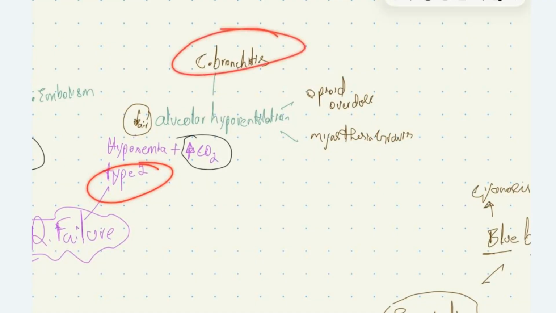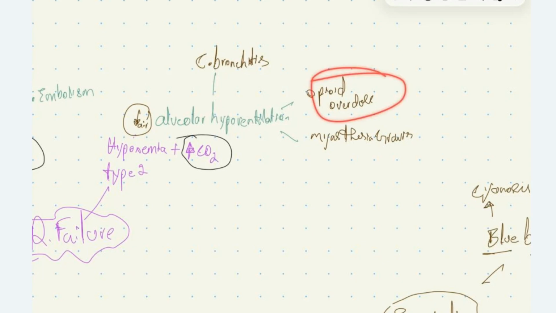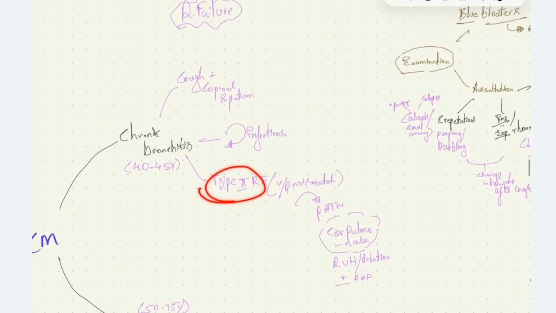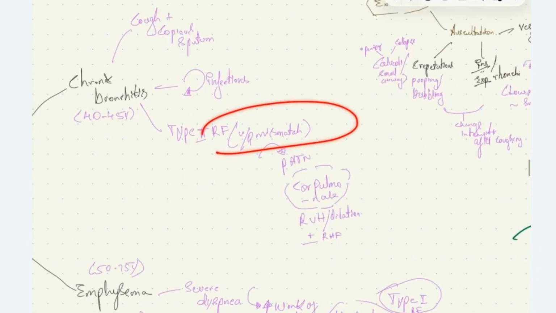Also, due to reduced central drive for respiration in opioid overdose, we can see type 2 respiratory failure. In myasthenia gravis, due to the impaired action of muscles, we can have type 2 respiratory failure. So we see type 2 respiratory failure in case of chronic bronchitis.